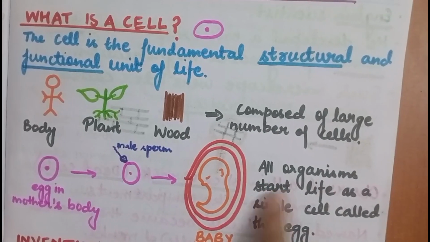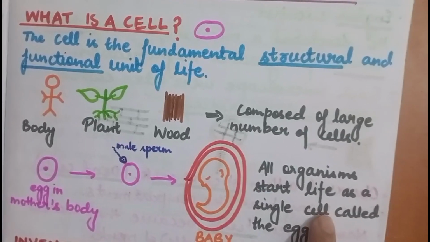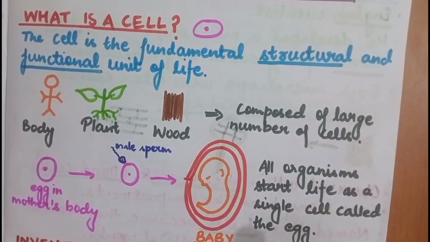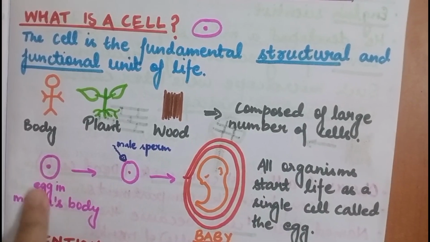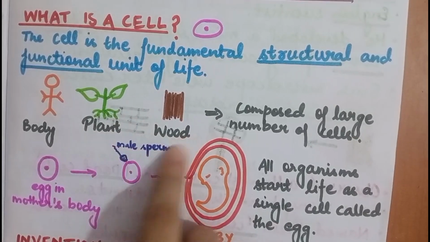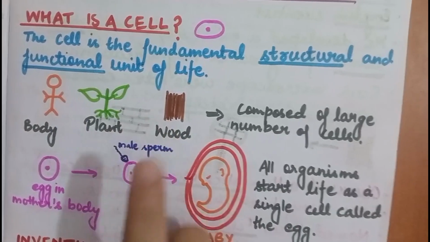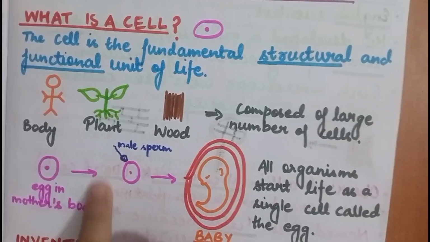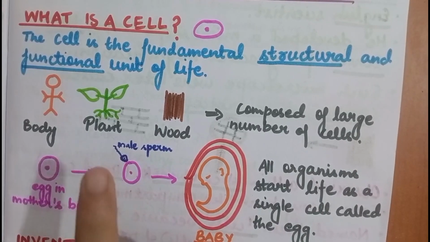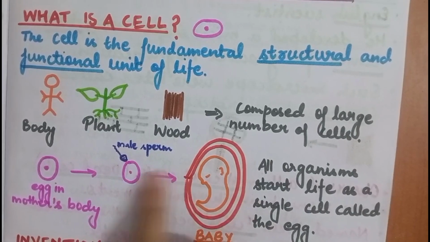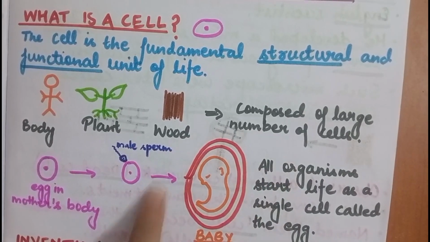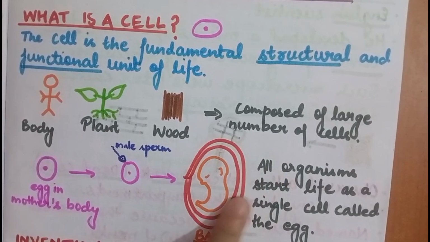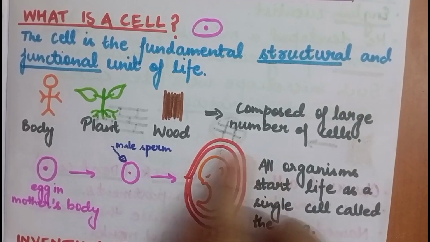Be it human beings or animals, they all start their life as a single cell. We know that the female body produces egg and the male body produces sperm. When this sperm meets the egg, a single cell zygote is formed, and this zygote divides and divides, and it divides millions of times, and then the baby is formed inside the mother's womb.